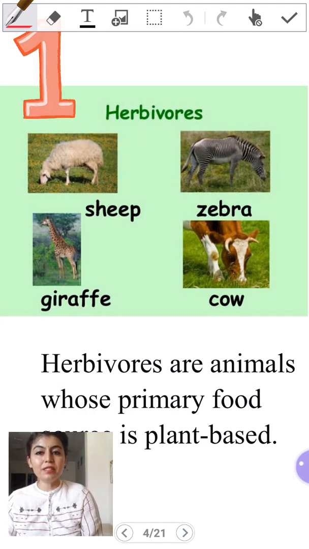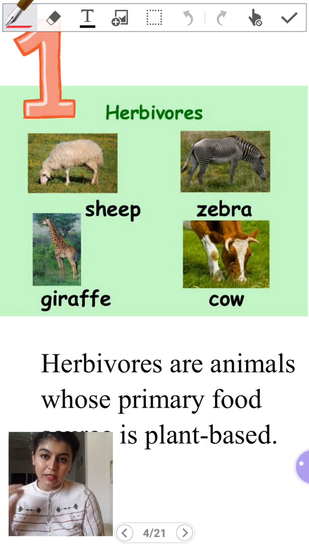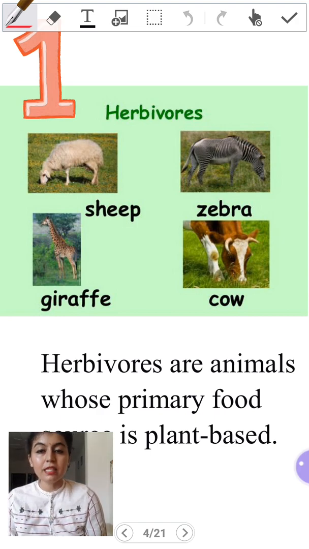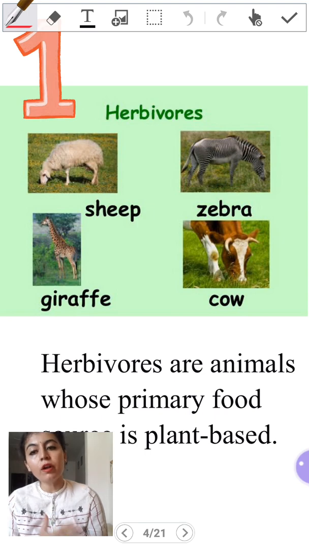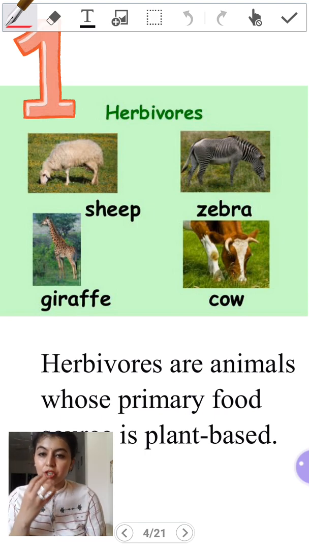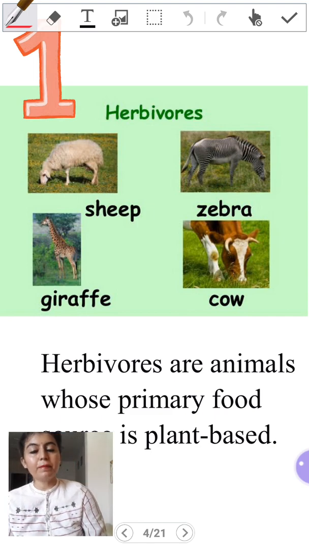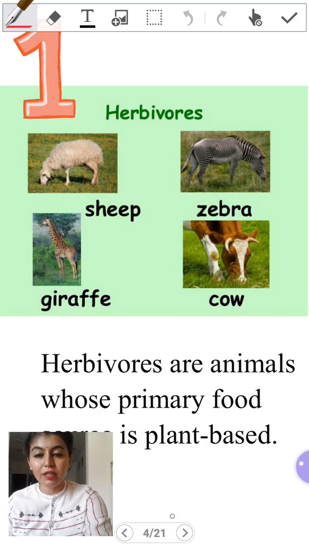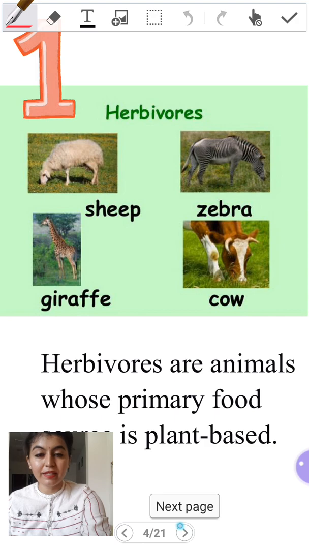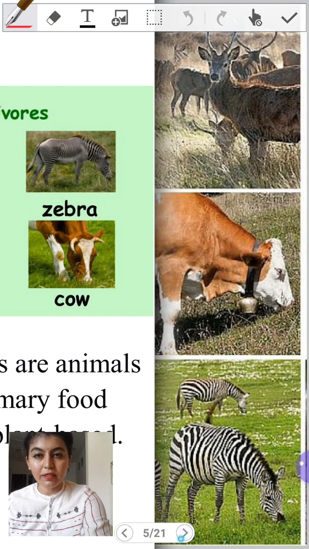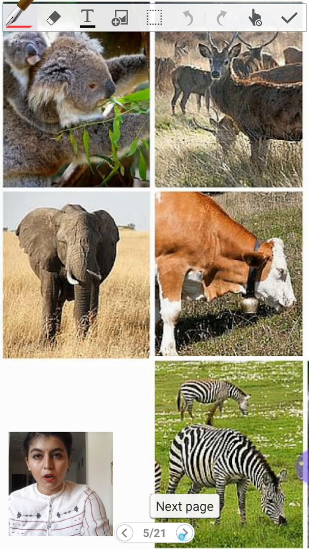First category which we have is herbivores. The animals that eat only plants and grass, fruits, seeds, are called herbivores or herbivorous animals. They have sharp front teeth to bite the food and then they half chew the food and then swallow it. Few examples on the screen: sheep, zebra, giraffe, cow, goat, and buffalo. Here we have a picture of all the animals that depend only on plants for their food.